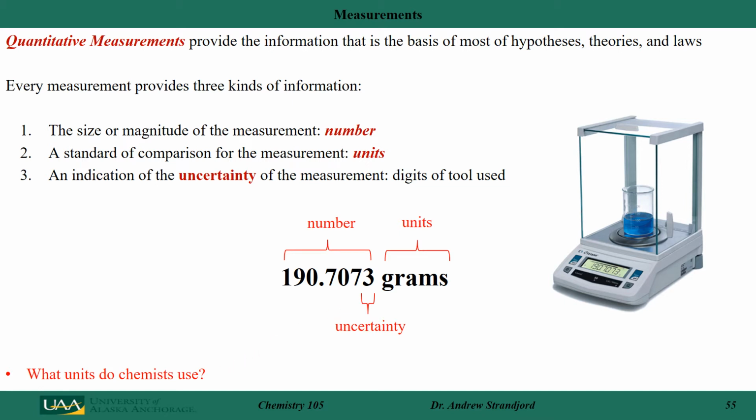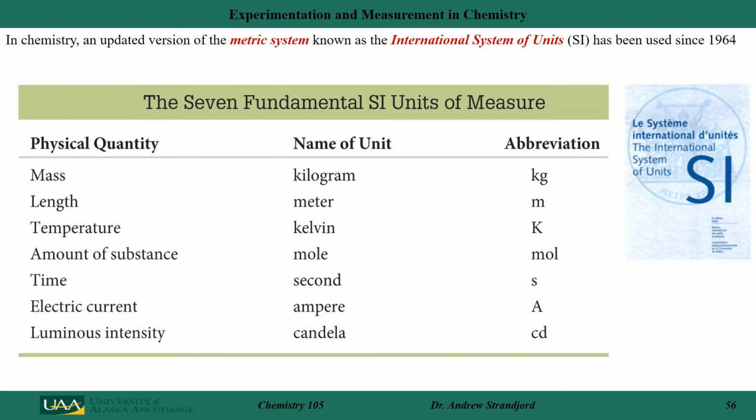So what units do chemists use? Chemists around the world have been using an updated version of the metric system. It is known as the International System of Units, or SI units, and it's been around since 1964. A group of people got together in 1964 and came up with this standardized way of measuring things.